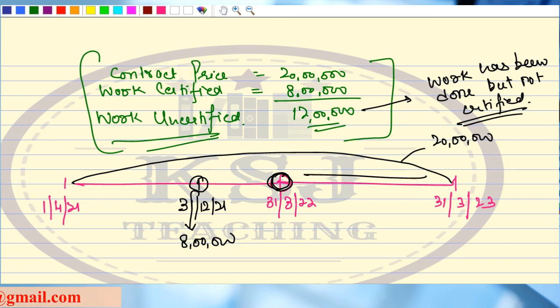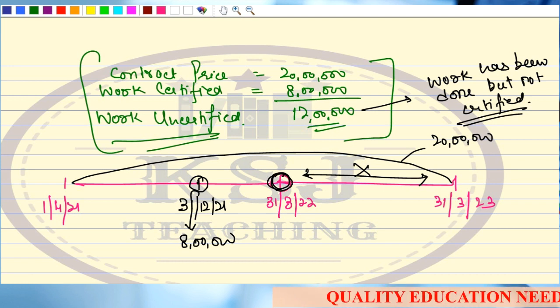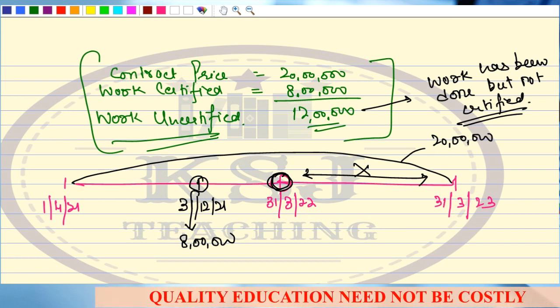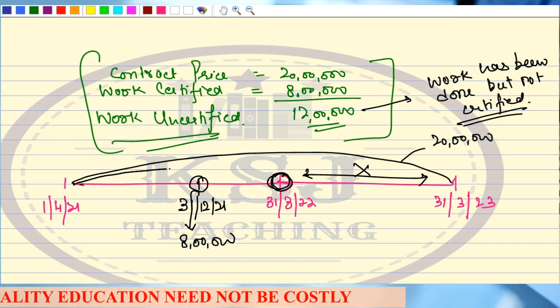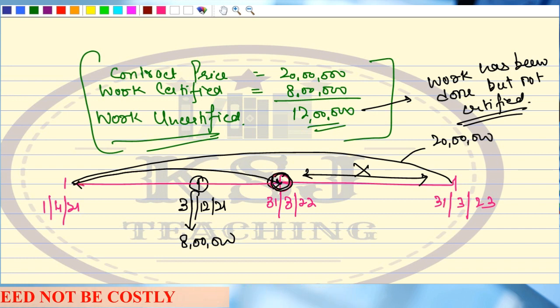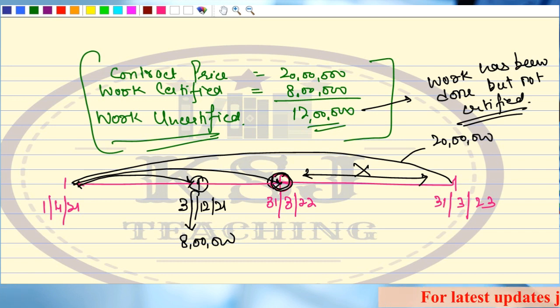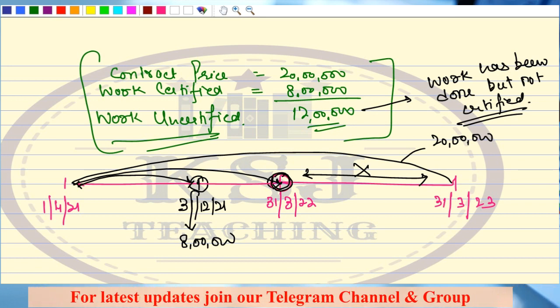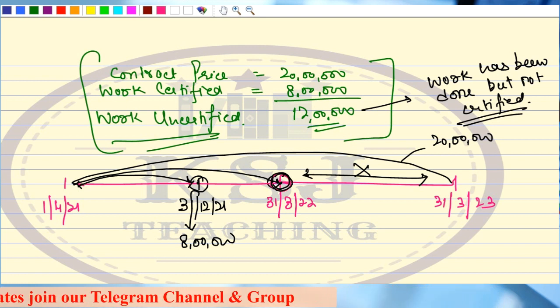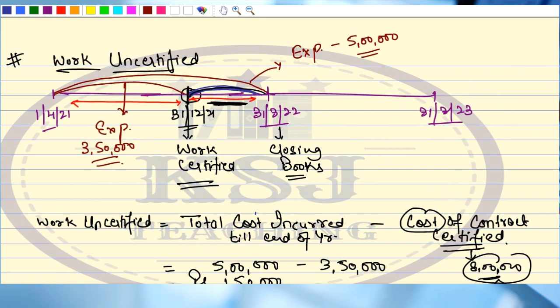Sir, here the work has not been done in this part. Then how can I say that 20 lakh minus 8 lakh, 12 lakh is work uncertified when the work has not been done? So what I want to know is the total work done on the date I am closing my books, and the total work that has been certified by the expert. So what I will get is the work uncertified, that I have done the work, but I have not received the certificate for that. Right? That is why we cannot use this contract price in work uncertified part. Are you clear about this?